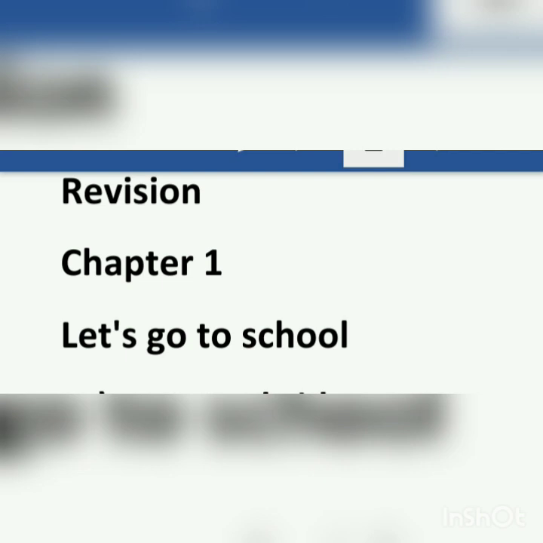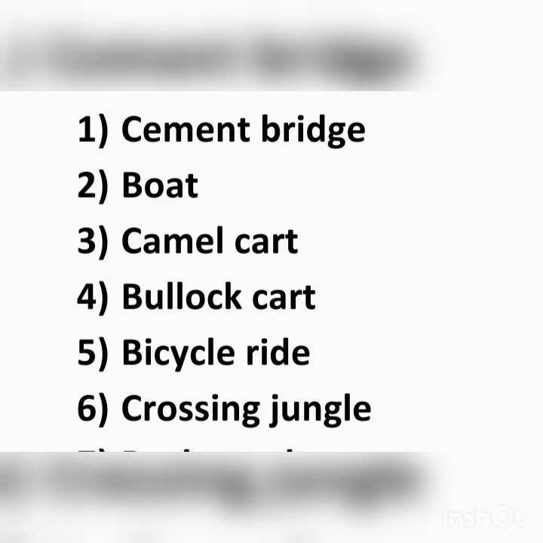So very first was cement bridge. Let's start. Okay, so cement bridge is made by using what? By using bricks, then cement and iron rod. 3 things. And the bridges have stairs on the side. The bridges have stairs too. These are the 2 important points. Okay, now next is